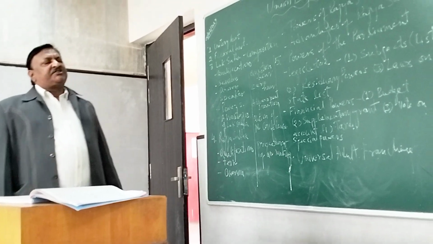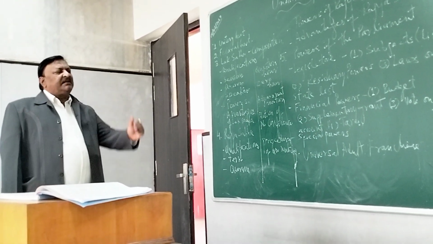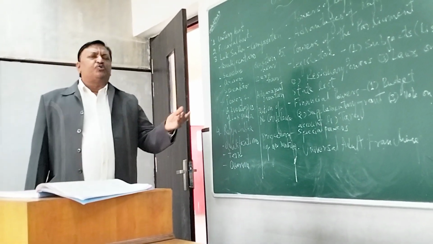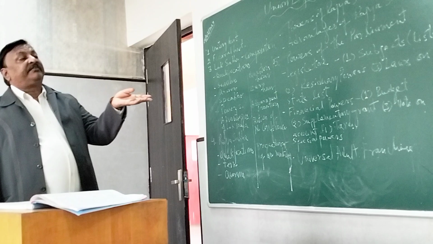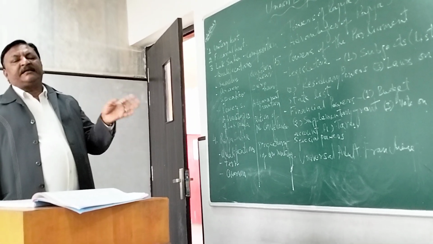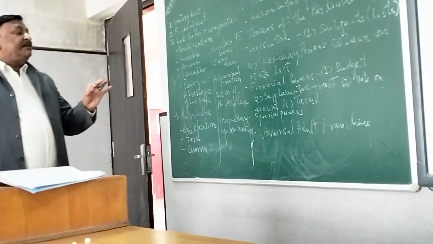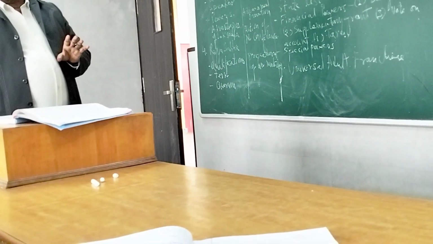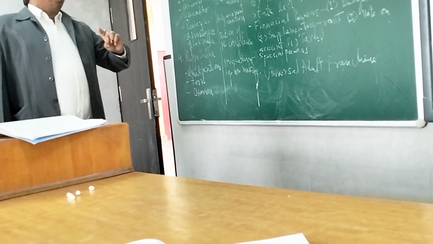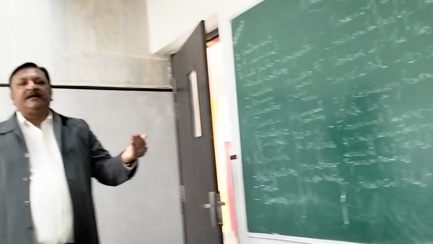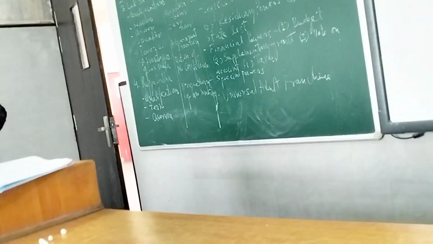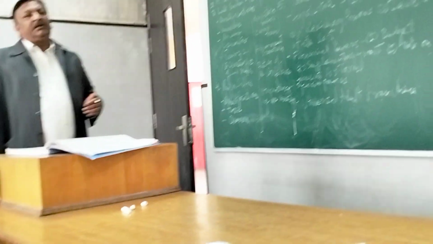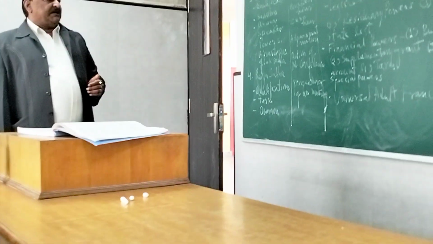Now here one more condition is there. Suppose the president feels that in this ordinary bill only one or two points, or any point, need to be looked into, and he sends it for reconsideration to the parliament. Then it can go to the parliament, but parliament cannot be forced to consider these suggestions given by the president. And if the parliament sends it back to the president, then the president has to sign it. So then it becomes a law. In this way the money bill and the ordinary bills are passed.